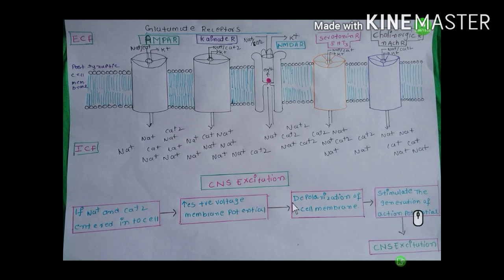This positive membrane potential develops depolarization of the cell membrane. This depolarization stimulates the generation of action potential. If action potential is generated, the neurotransmitters are released into the synaptic cleft. So signals are transmitted from nerve to nerve or nerve to organ. So it leads to CNS excitation.